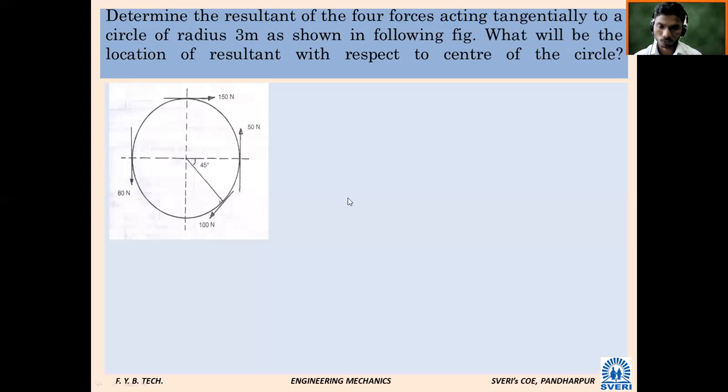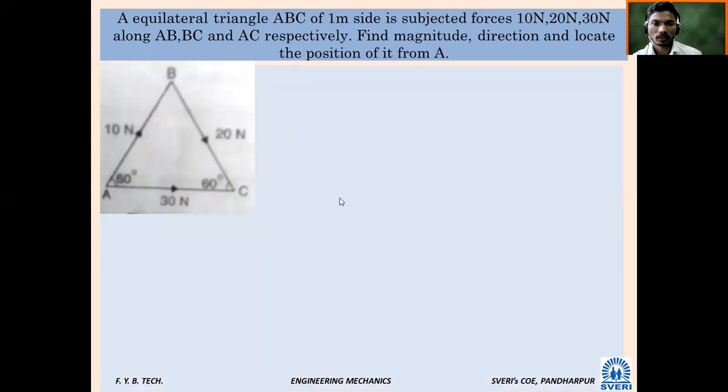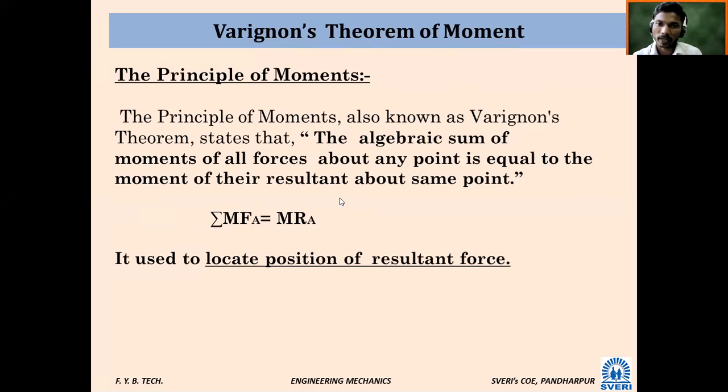Write down this. Let me tell what we have studied: the Varignon theorem. Actually, it is the last part of this chapter. What is the Varignon theorem? The algebraic sum of moments of all forces about any point is equal to the moment of their resultant about the same point. This is the statement.